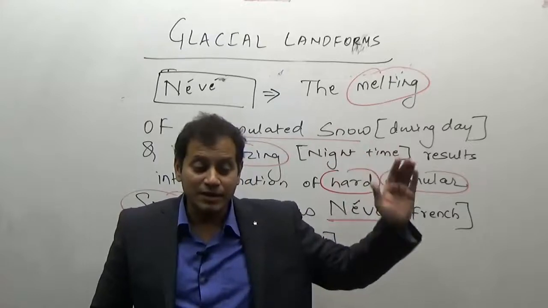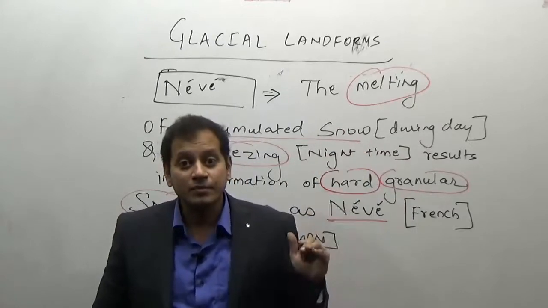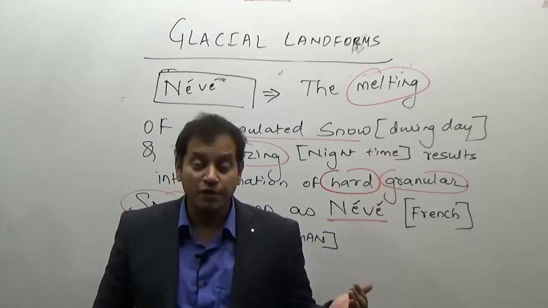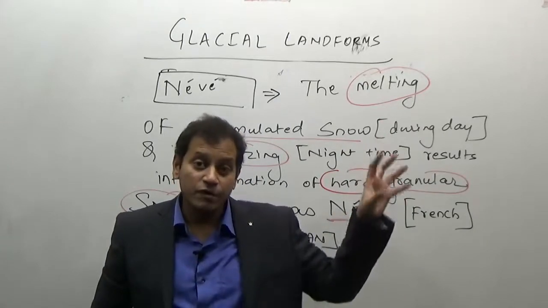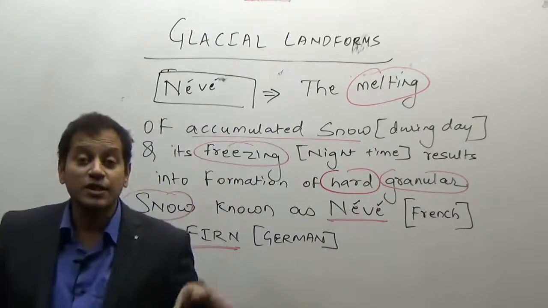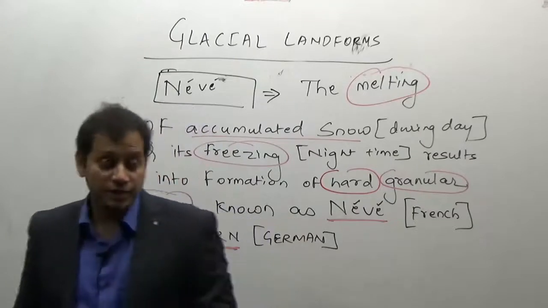and then it comes down under the force of gravity. Such a movement of neve or firn under the influence of gravity is known as a glacier. What is a glacier? A glacier is a river of ice.